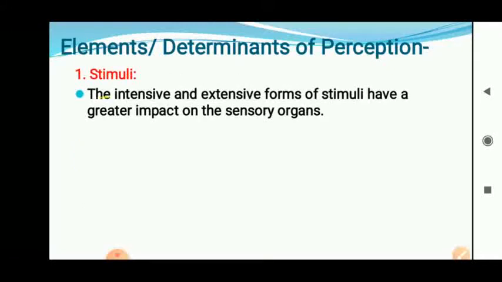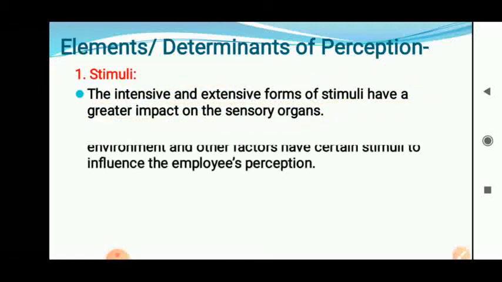The intensive and extensive forms of stimuli have greater impact on the sensory organs. Intensive forms means the thinking of the individual, the information which he has, and extrinsic forms means the information which is received from the outside world. Both these forms of stimuli have impact on the sensory organs of individuals.